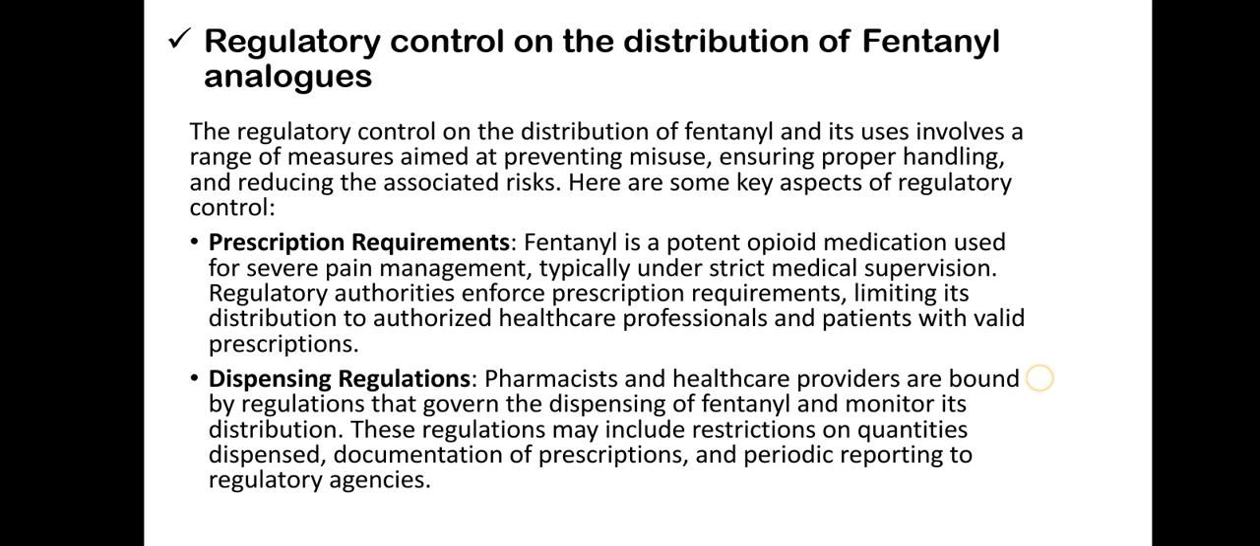Detection and testing methods. Researchers have been working on improving the sensitivity and specificity of detection methods for fentanyl analogs. This includes developing advanced analytical techniques such as mass spectrometry and immunoassays to detect these substances in various matrices, including biological samples.